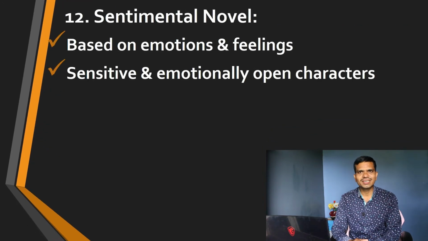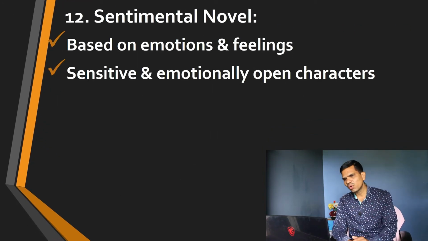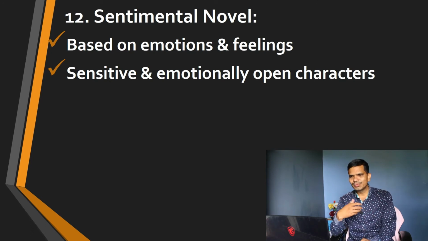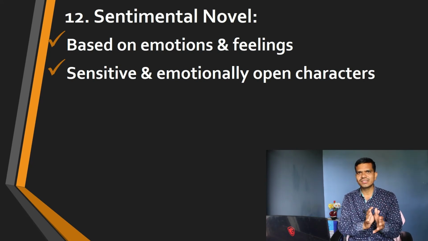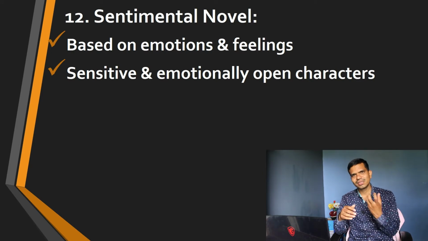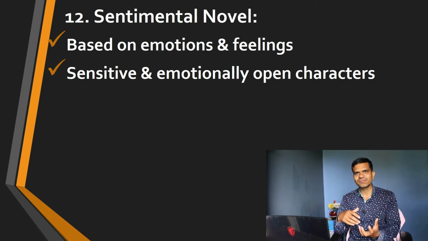The next type we have is the sentimental novel. The sentimental novel is generally based on the emotions and feelings of the characters in the novel. So it presents sensitive and emotionally open characters. In the fiction, there are many characters who are morally sensitive with their emotions, and they express their feelings, and everything is based on emotions in the novel.